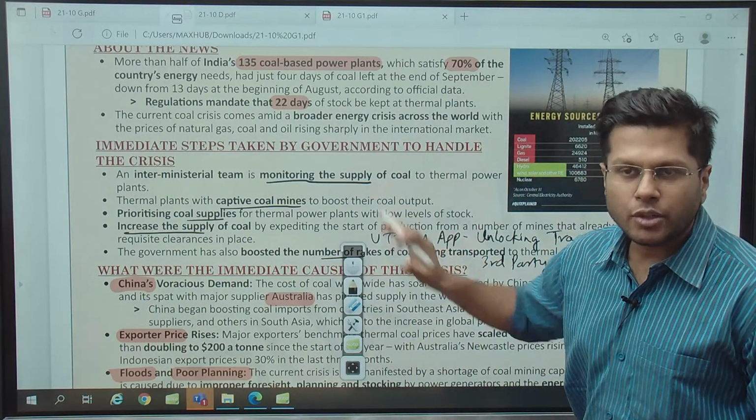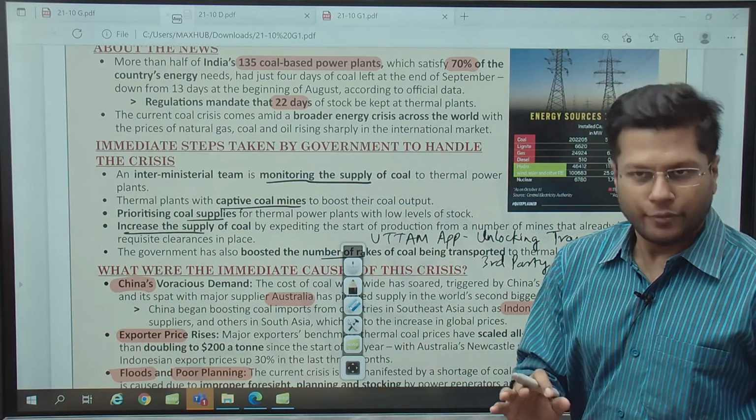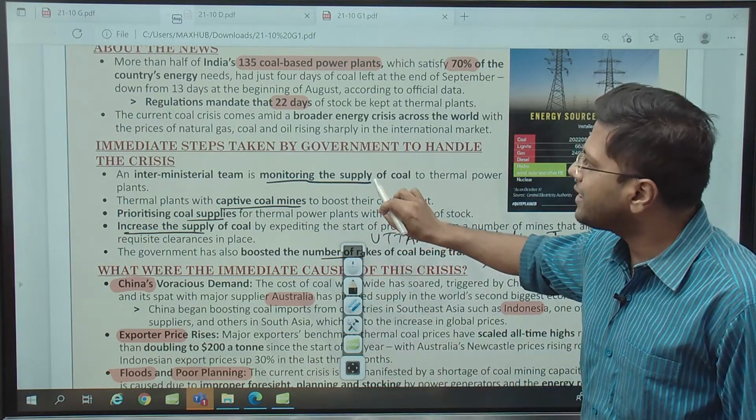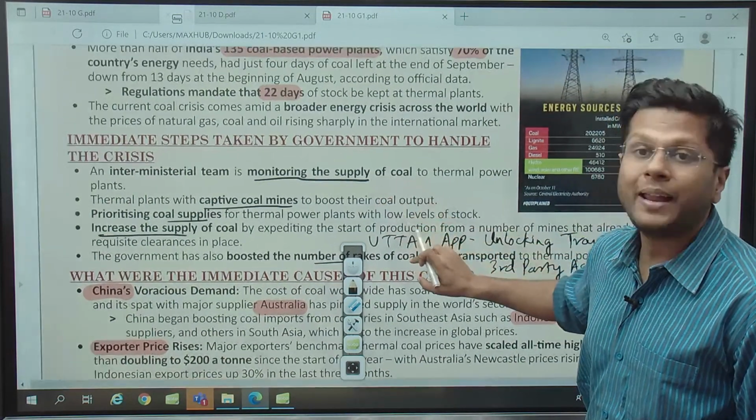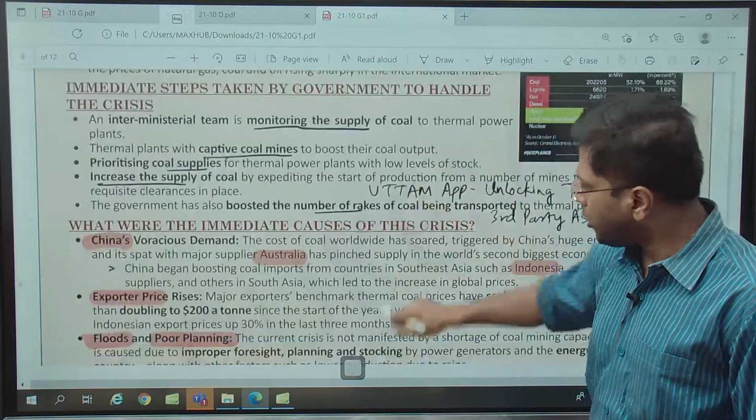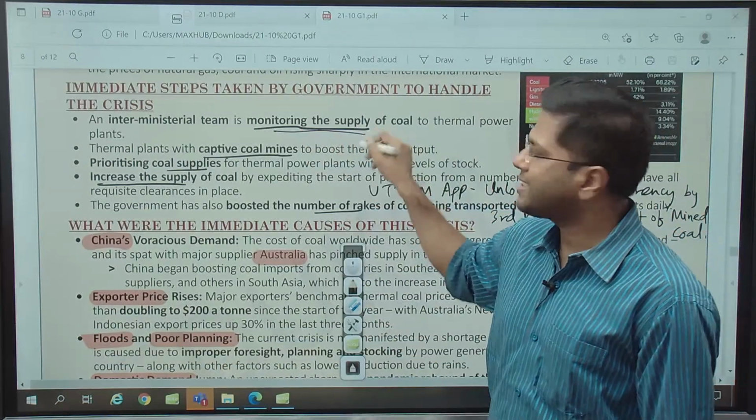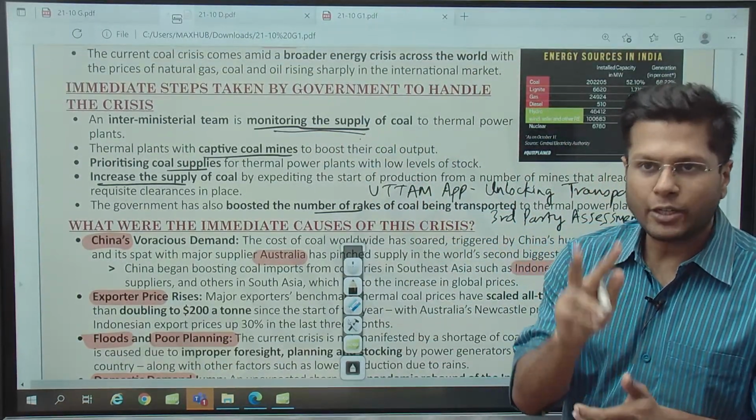So how is the government handling this crisis? Government has said, first of all, that there has not been a big crisis at all, and they are handling the supply chain very well. What are they saying? A group of ministers is going to monitor the supply. This is one. The captive coal mines, see, there are two types of coal mines.